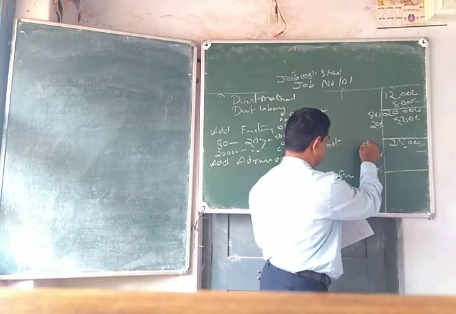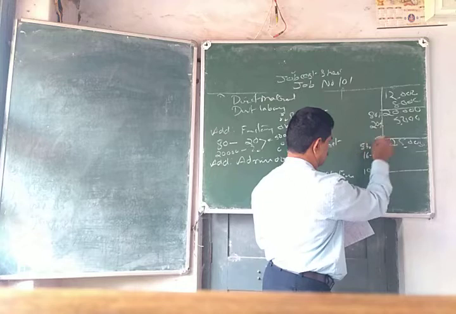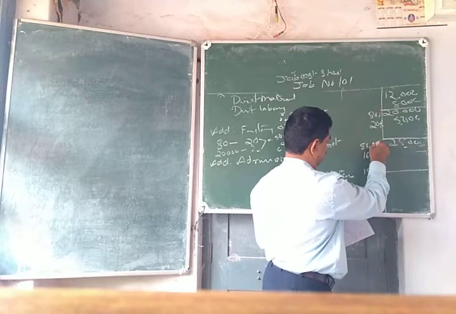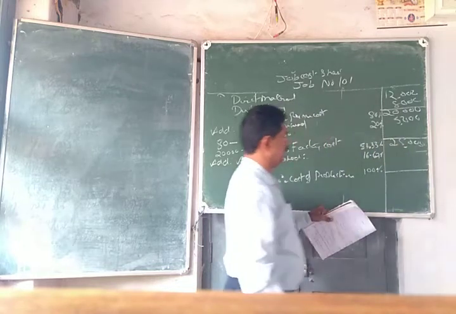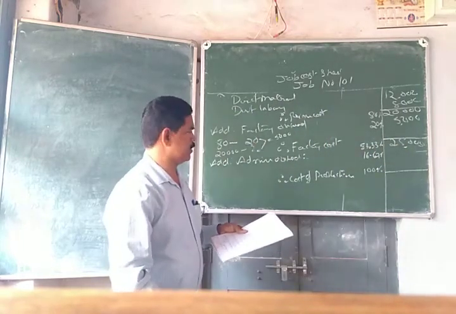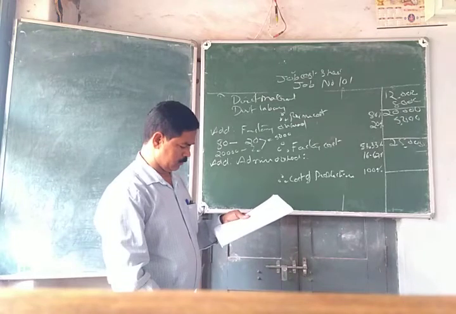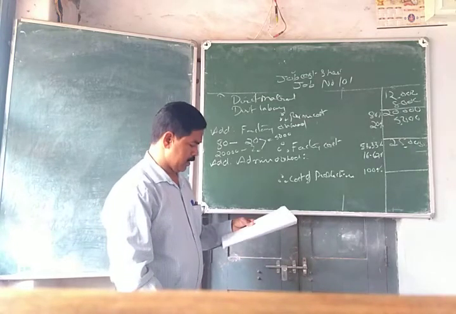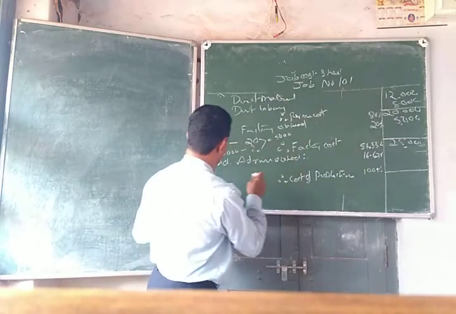Then the remainder is 83.33%. Is it right? 83.33% is the factory cost. So now you can calculate in two ways.